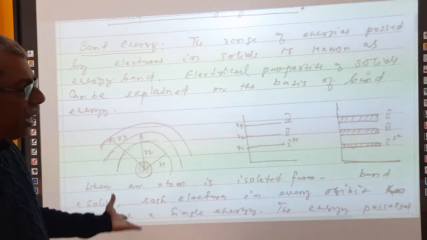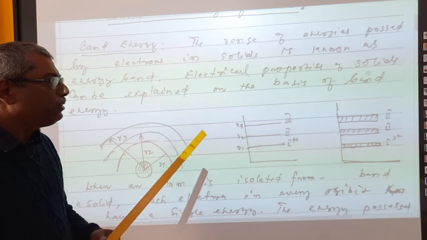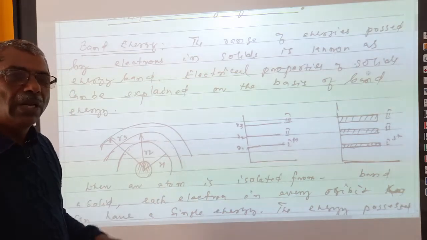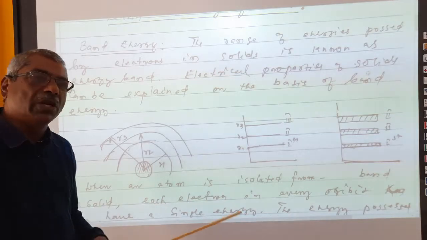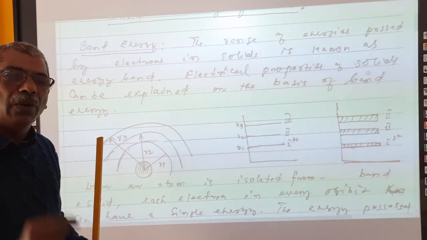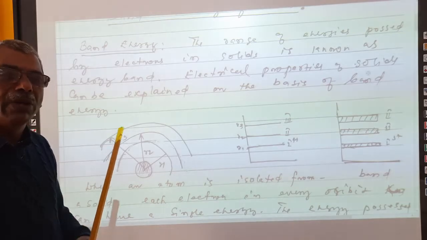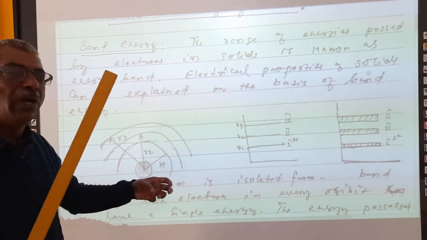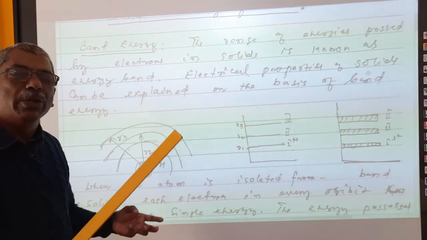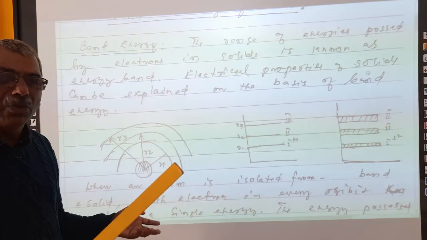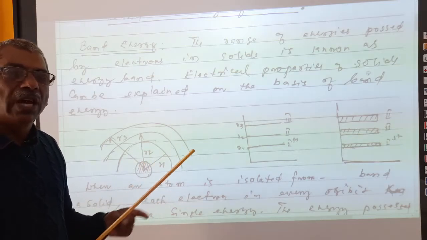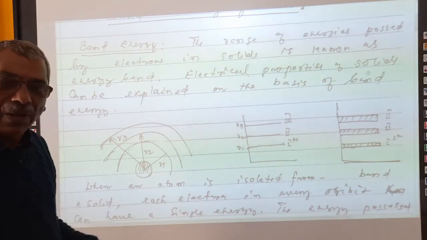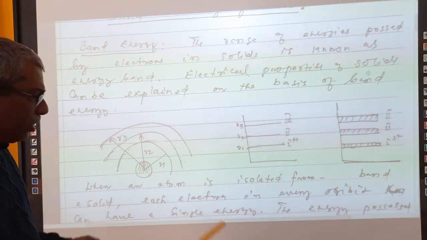But the scenario changes very drastically when the atom is kept inside a crystal. When an atom is kept inside a crystal, every electron in every orbit will be in a different charge environment. That means when in the neighborhood there are so many charges or so many atoms, then due to electrostatic interaction, electrons cannot remain in a single energy level. Am I correct? So this is the condition.